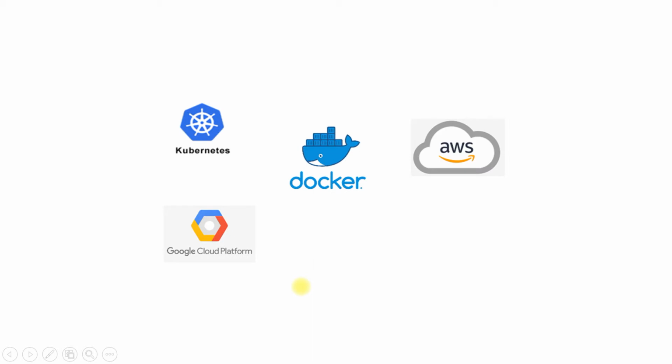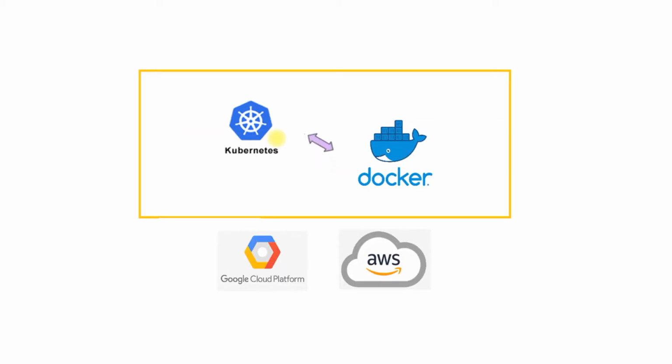Let's see the technologies that are the foundation for achieving containerization. I will connect the dots between these technologies and show you how they help achieve containerization.